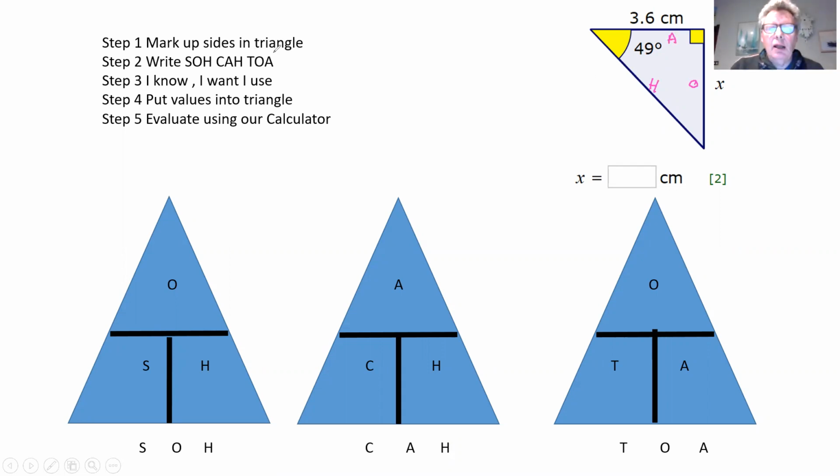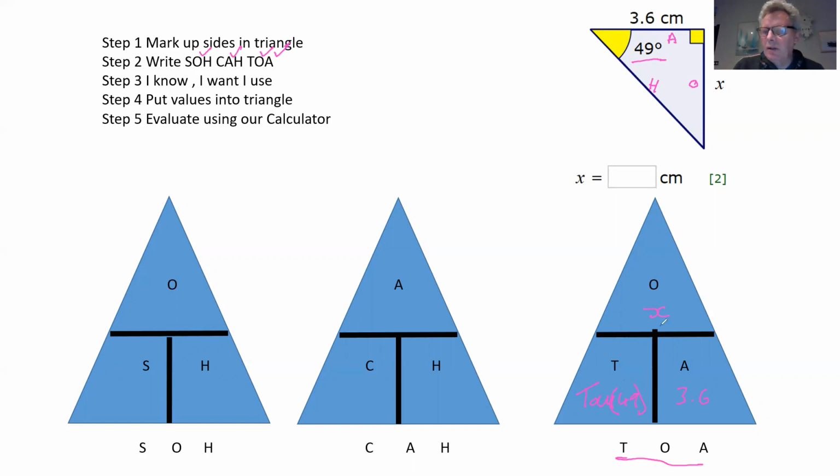So what do I know? I know A, don't I? So which one do I want? I want O. So which one am I going to use? I'm going to use TOA this time. So now put the values in. 49 degrees up here. So let's put in tan 49 down here. A is 3.6. X is there.